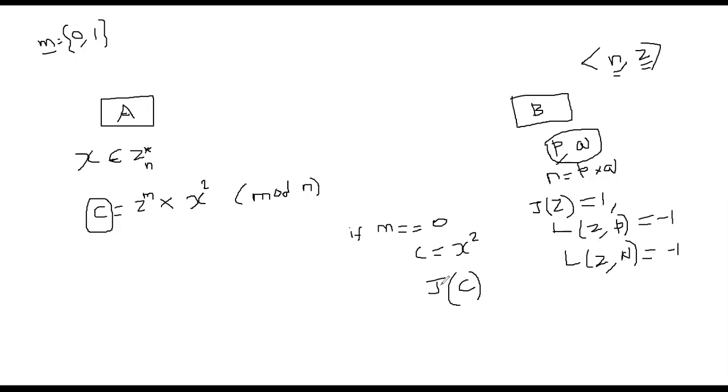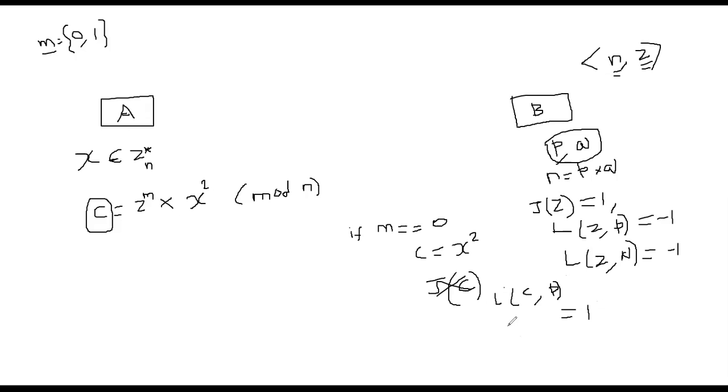So we should not just use the Jacobi symbol, of course. We should be using the Legendre symbol on the ciphertext C with P, for example. If this is 1, we know for sure that the ciphertext Bob received is an encoding of message 0, because otherwise C equal X square wouldn't be sent.